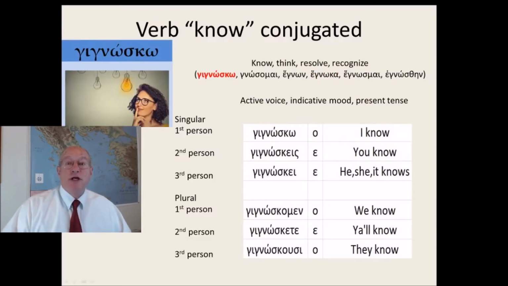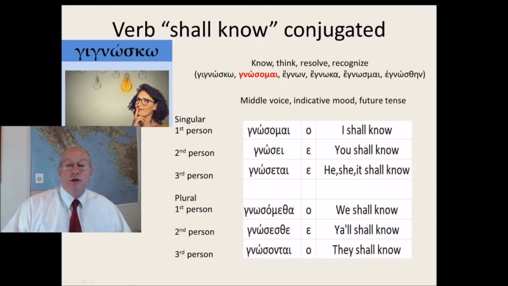And the last of three verbs I want to do is know. And this verb, the first principal part is gignosko. And you can see the word means I know, and it can mean know, think, resolve, or recognize. And you can hear the word know in there, gignosko, right? Gignosko, gignoskes, gignoske, gignoskomen, gignoskete, gignoskusi.